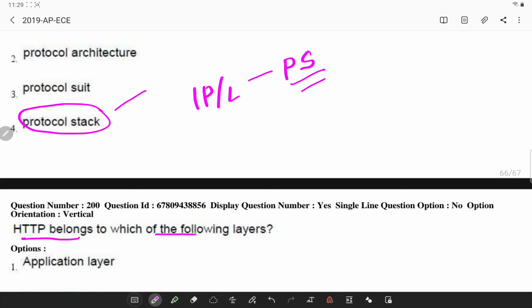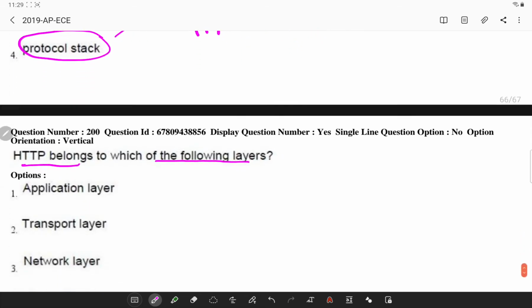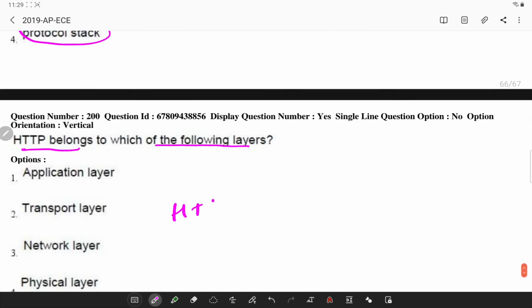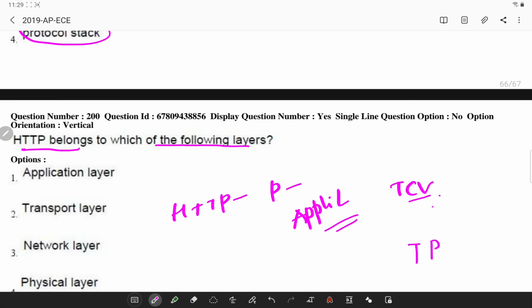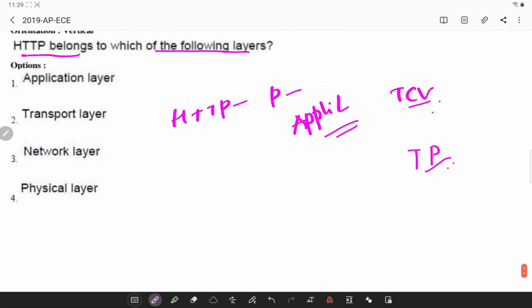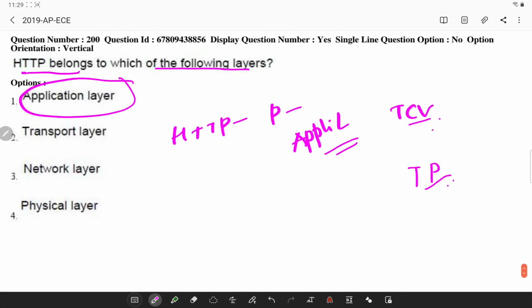HTTP belongs to which of the following layers? Basically HTTP is an extensible protocol which has evolved over time, and it is available in the application layer, that is sent over TCP, over an encrypted TCP connection, or through any reliable transport protocol which could be used. So if you observe, the answer is application layer.